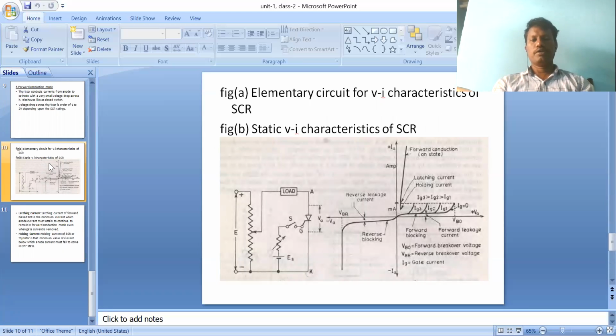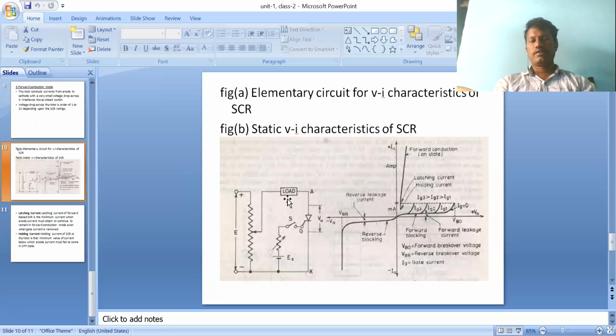So we should explain the SCR operation and the current and voltage characteristics of SCR. This is the circuit diagram of SCR. In this diagram, the supply is connected to the load, which is a resistor, and a switch. The gate supply is given to the SCR, and this is the SCR symbol.